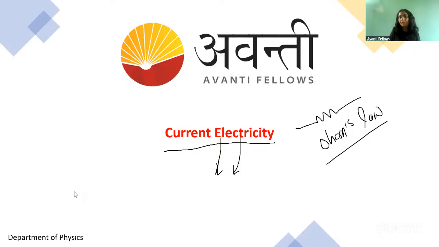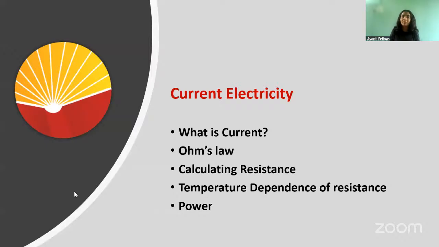Maybe it was there. But even if this was not there, one common thing you must have already studied is how we define current. Okay? So in class 12th, definitely we are going to extend our understanding. We are going to dive deeper. We are going to learn more of the concepts. So we will be starting with the basics, but we will first learn what is current, what is Ohm's law, what is resistance, how we calculate it, how resistance depends on temperature, and what is this power thing. Okay. So for today's class, I have kept these things in focus. Let's start with it.